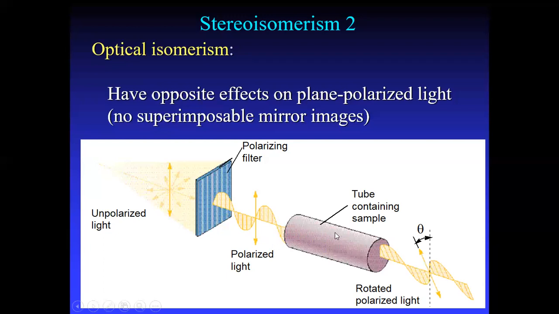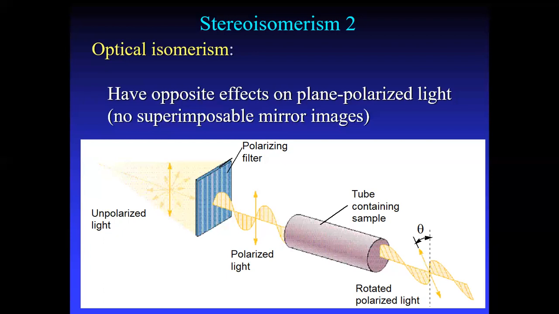If our sample is enclosed in a tube and this plane polarized light is passed through the sample tube, you can see a rotation of the plane polarized light either to the left side or the right side.